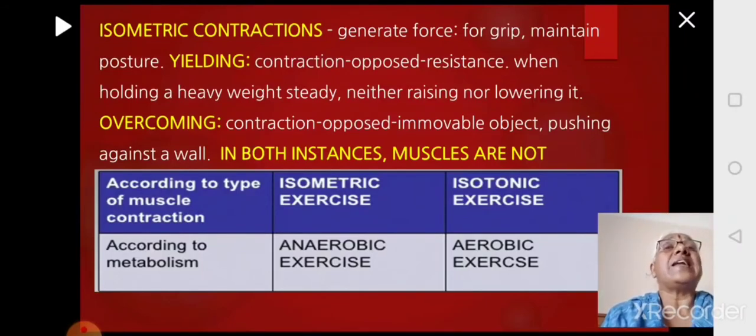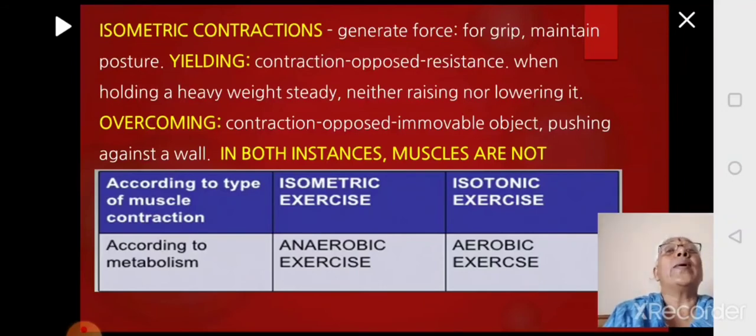It can be either yielding or overcoming. Yielding means there is contraction, there is some opposition, there is resistance. Because of the resistance, there is opposition. So whenever you are holding a heavy weight, you have to hold it and stand there. You are neither raising it nor lowering it. You are holding it and simply standing there. Then it is called the yielding type of isometric contraction, which is basically for gripping the weight.